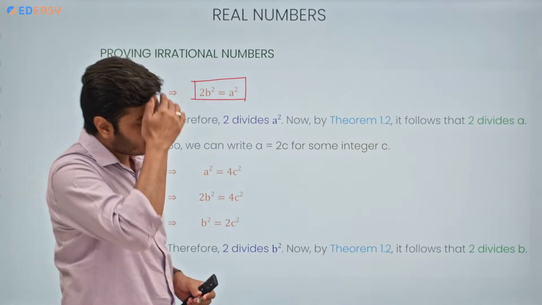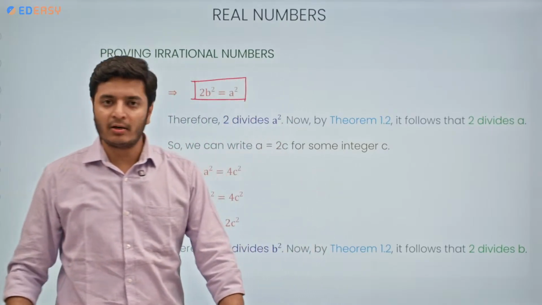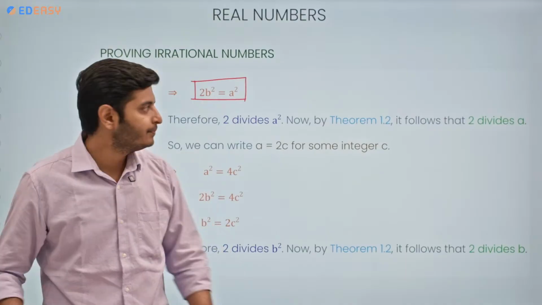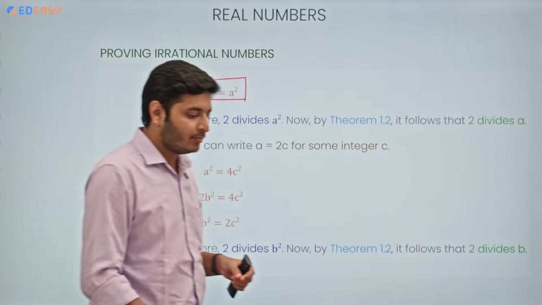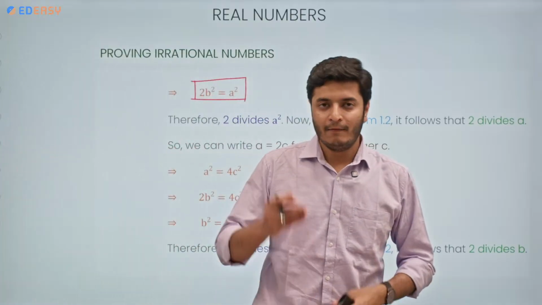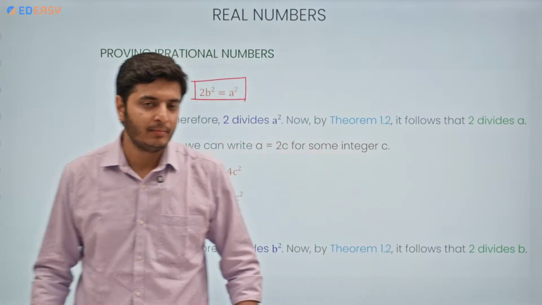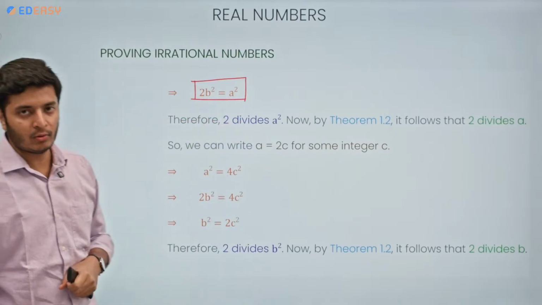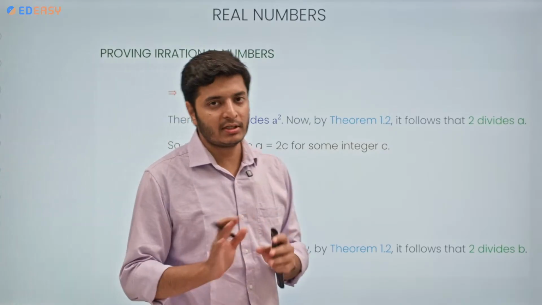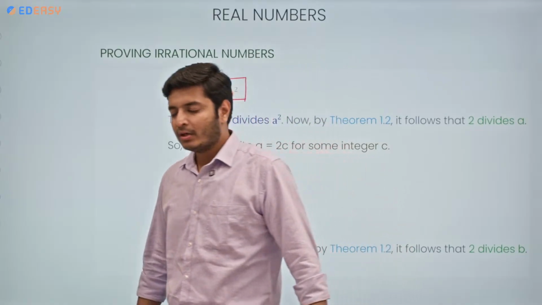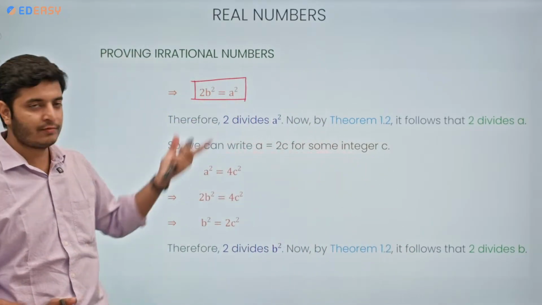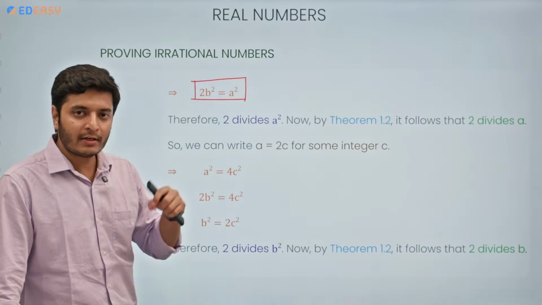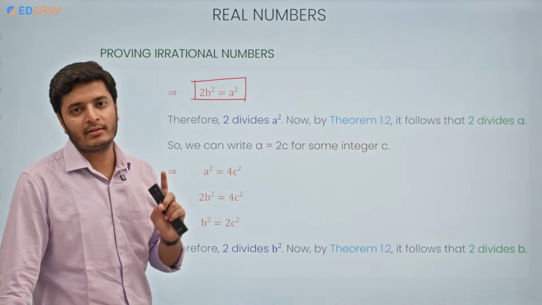Now let me ask you one thing. a and b are co-primes. They do not have any common factors among them. But here we are seeing a number 2 that, when multiplied with b square, gives me a square. It means that a square is divisible by 2. Correct? a square is divisible by 2. That is for sure, otherwise we would not have this equation. 2 is a prime number also. It means that if I do the prime factorization of a square, 2 will be present there.